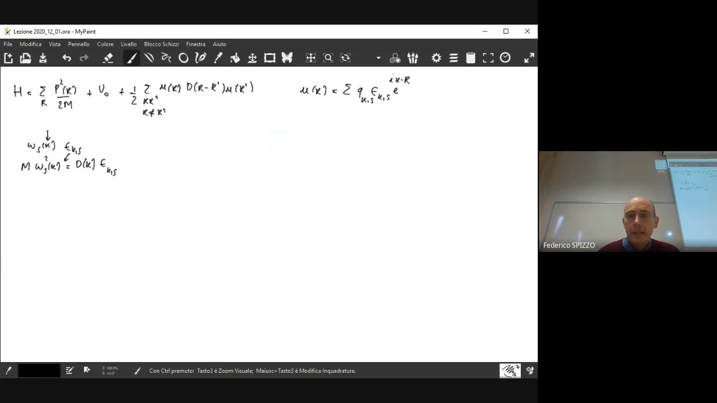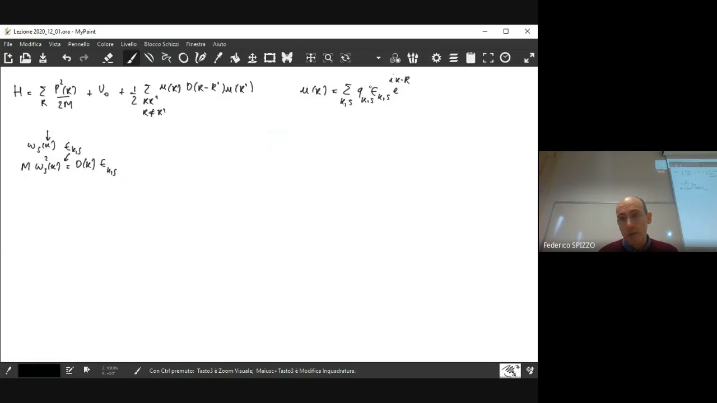So in this case, we may write U of R as a combination of oscillations, and the oscillations are described. So we make a discrete Fourier transform. We have the phase where we insert a possible wave vector that belongs to the first Brillouin zone. Then we have the polarization vector. So we make a combination of all the possible oscillations that we may have in the system.